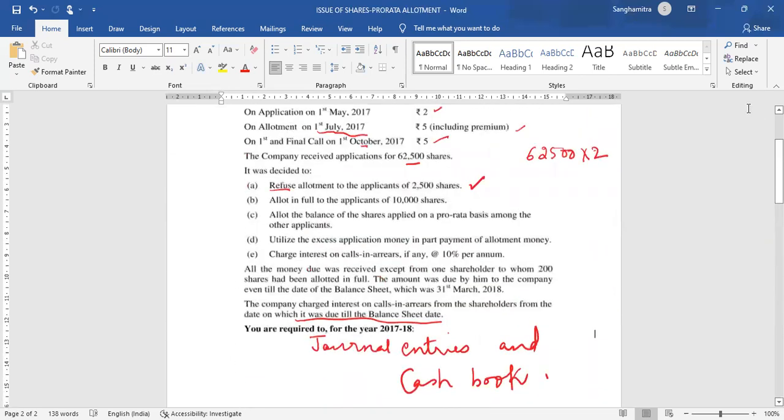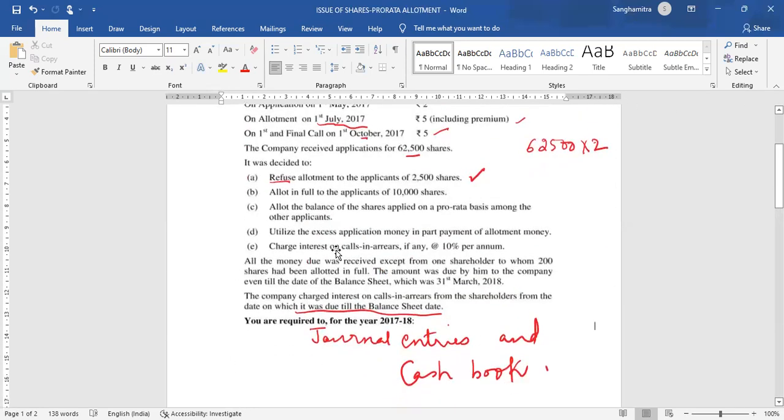Now we will move on to the next part of allotment and see all the money due was received except from one shareholder to whom 200 shares had been allotted in full.